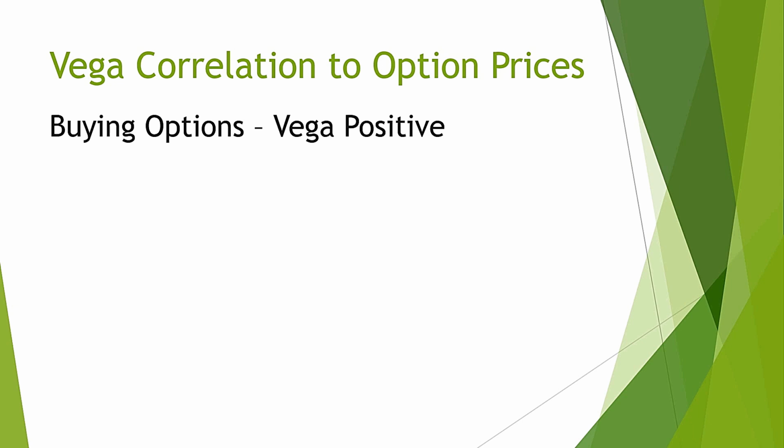This way, when we are buying options, we must buy only when IV is low. If implied volatility is in zone 1 or zone 2, then IV is low. Vega is positively correlated for buying options. Means with an increase in Vega, premiums will increase, and with a fall in IV, option premium will decrease by the amount determined by Vega.